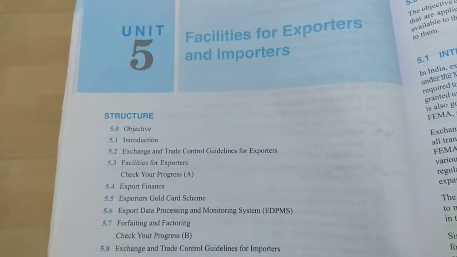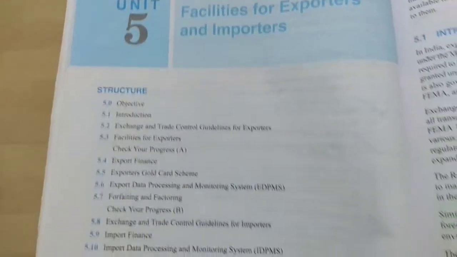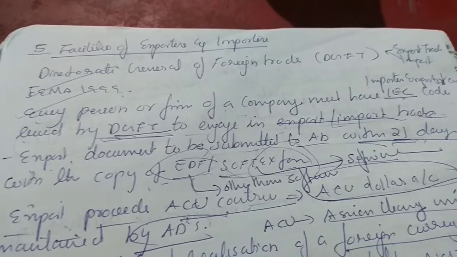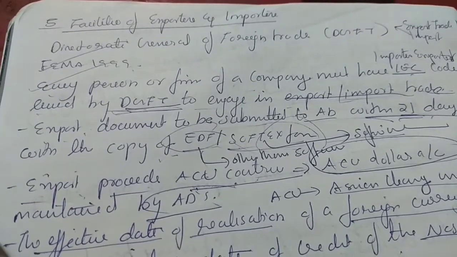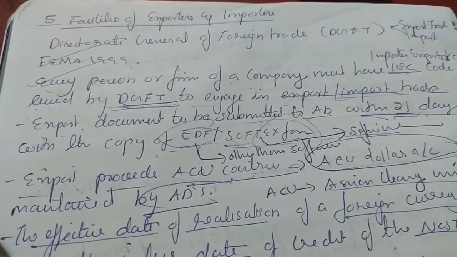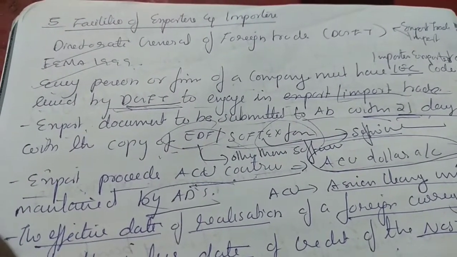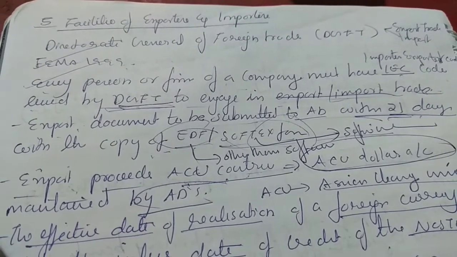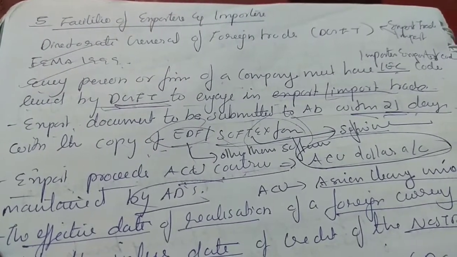Today I am sharing important points of Unit 5, Facilities for Exporters and Importers. Directorate General of Foreign Trade, DGFT, deals with export trade and import. FEMA, in the year 1999, these are important points. Every person or firm or company must have an IEC code. IEC is Import Export Code and it is issued by DGFT to engage in export import trade.